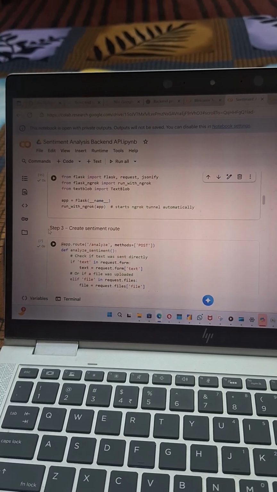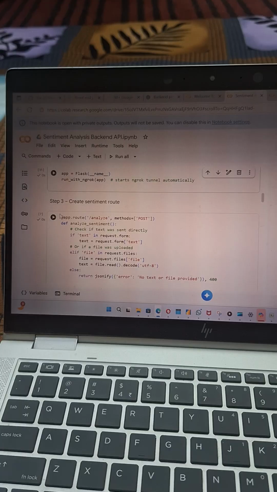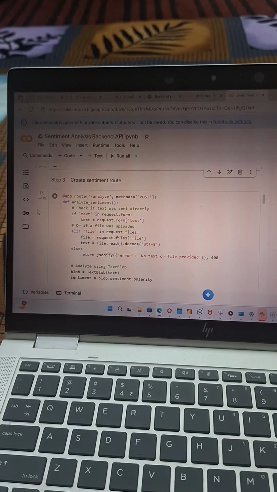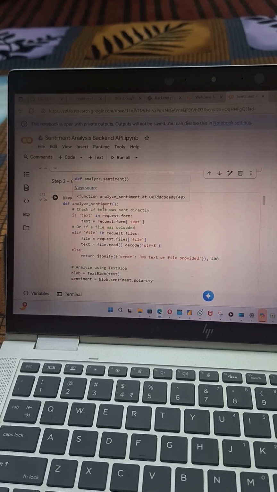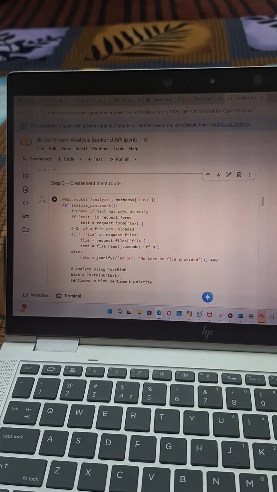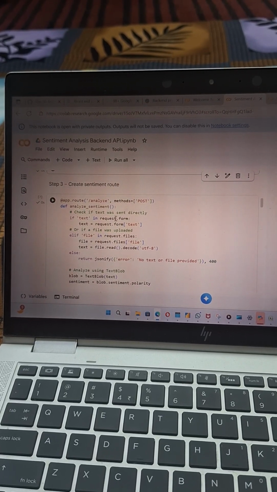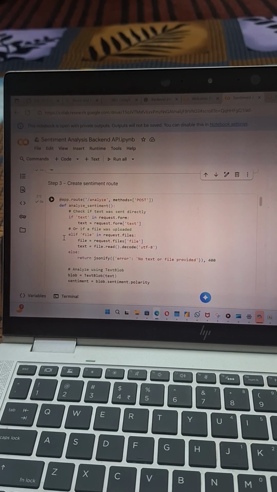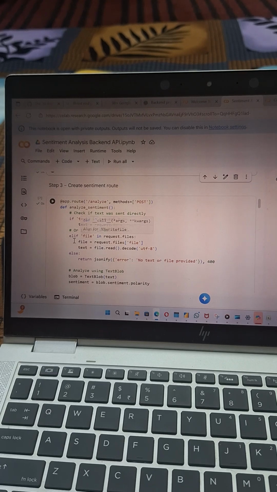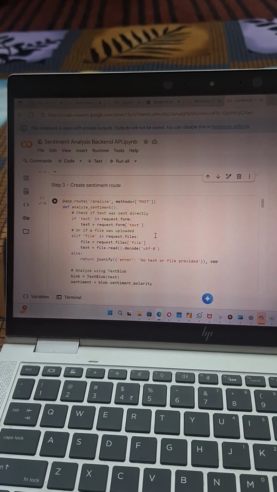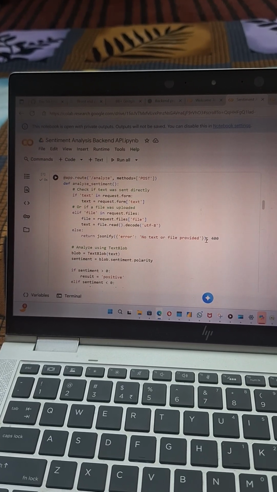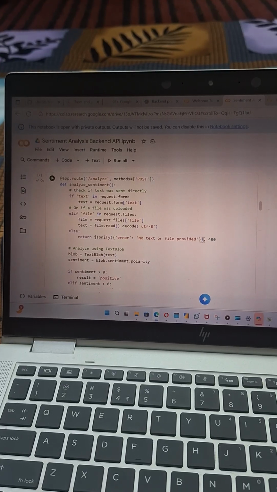In the third step I have created the sentiment route, and the app route, and I have analyzed these methods using POST. I defined the sentiment function and checked if text was sent directly in the request form, then text equals request.form. Or if a file was uploaded, I used an elif statement for request.files. Or else I returned jsonify with an error for no text or file provided.